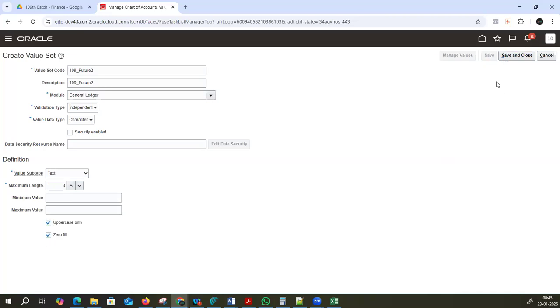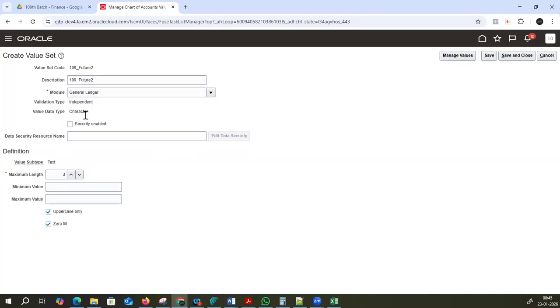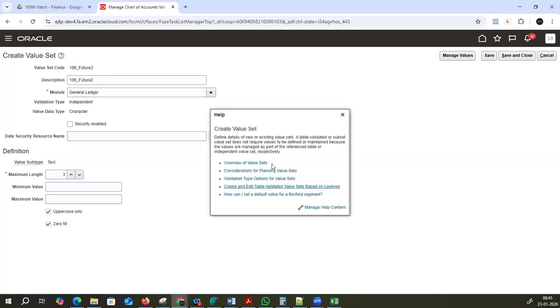Sir, I want to know each and every bit. I can't wait till the time. Okay, then what we can do, here is the help icon button also. You can click on the help icon button. It will give you the complete description of each and everything. Overview of the value sets.